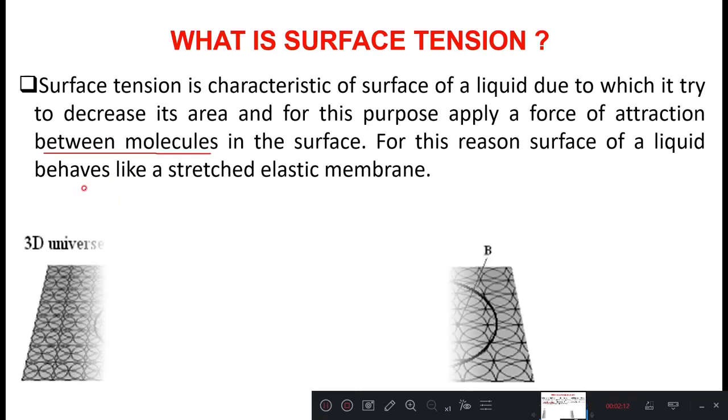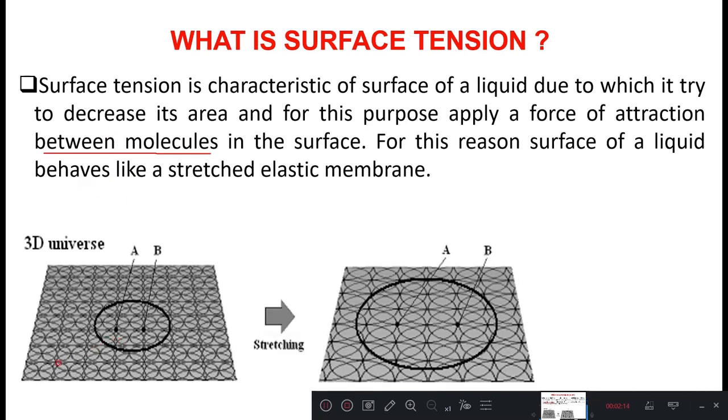So look at this picture here. This is the elastic membrane. I am considering the two points A and B here. This is the distance between the molecules A and B. When we stretch this portion, after stretching, the length has increased.